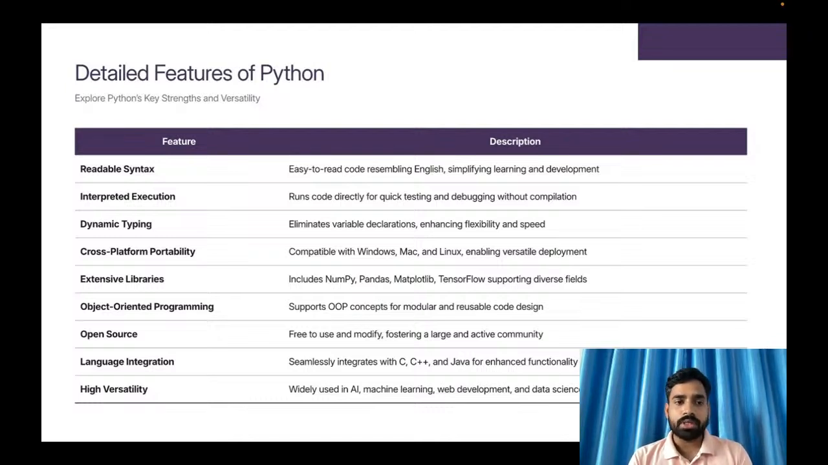In Python, it is dynamically typed, meaning it is not required to define any particular data type for any variable. It is dynamic in nature. Once you run the code, whatever variable you have defined, at that time only it will try to find out which type of data it is. According to that, it will adjust itself.